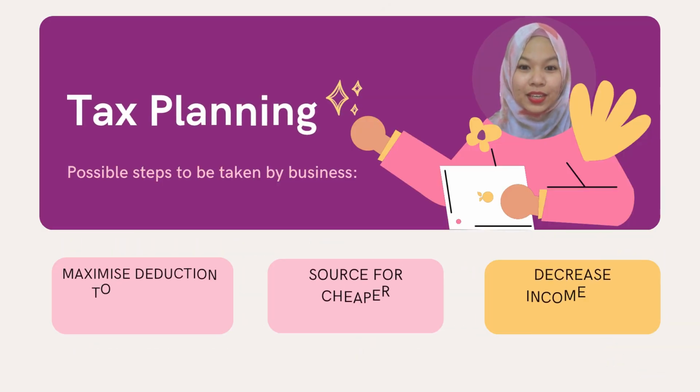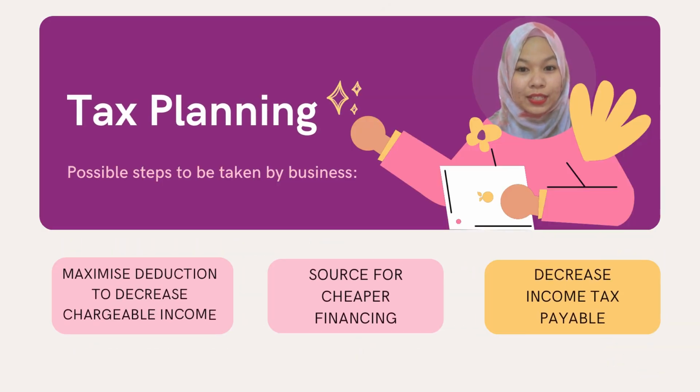So as you can see, one of the many ways that a business may carry out their tax planning is, if the business is to borrow money or take loans, they should ensure that the amount borrowed is equal or higher than the investment amount so that some parts of the interest expenses will be deductible. This is to maximize the allowable expenses so that the business's chargeable income will be reduced.